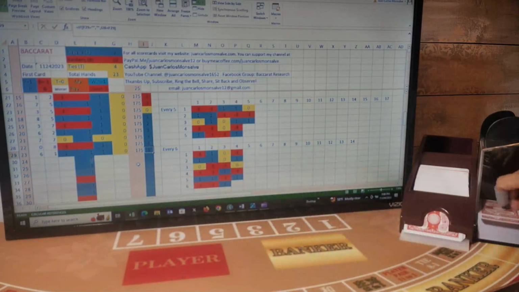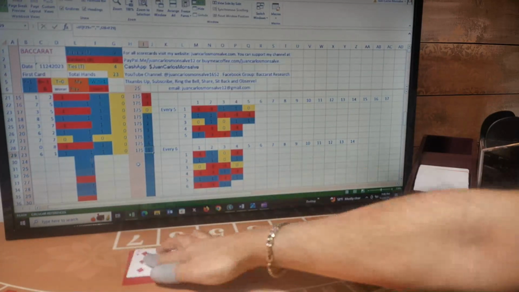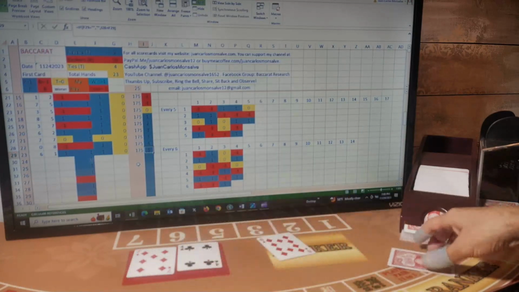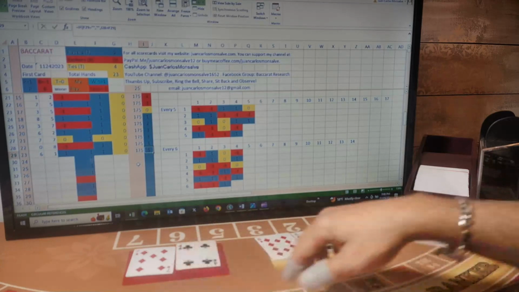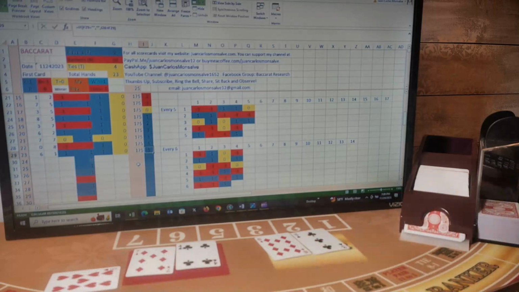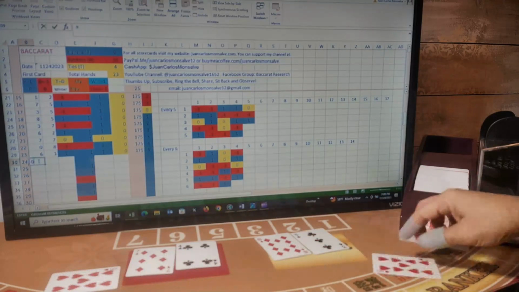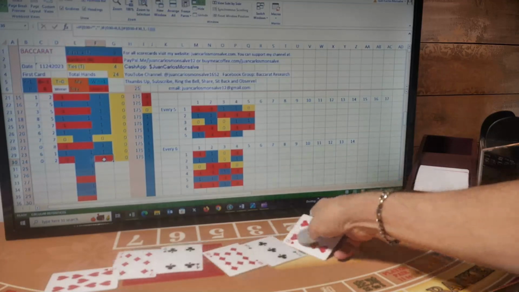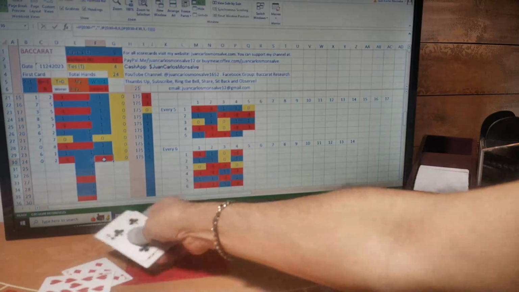My next hand, first card for player, banker, player, banker. Player has a 1 and gets a third card. The third card is a 9 for a total of 0. So 0 player, banker has a 3 and gets a third card. The third card is a 9, so it reduces to 2. So 0, 2. This is a banker hand. I was betting player. I lost this hand. My next hand, I have 2 more players to play.